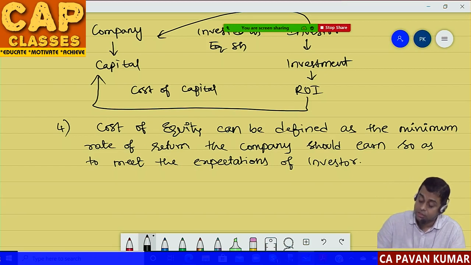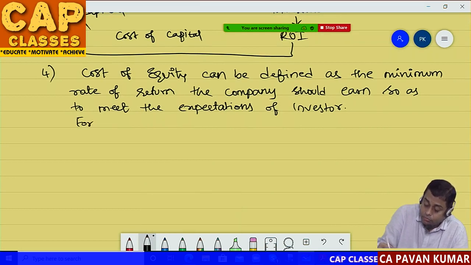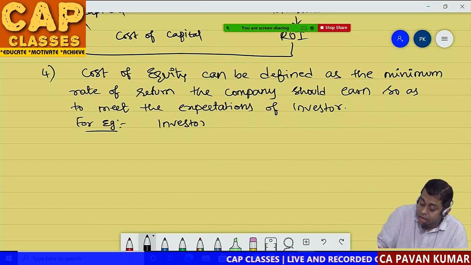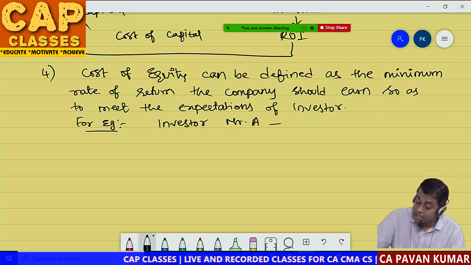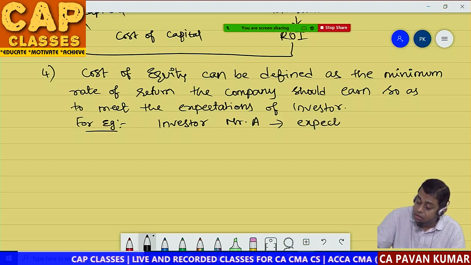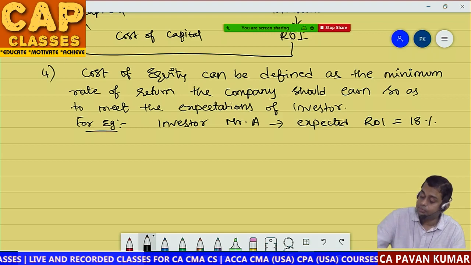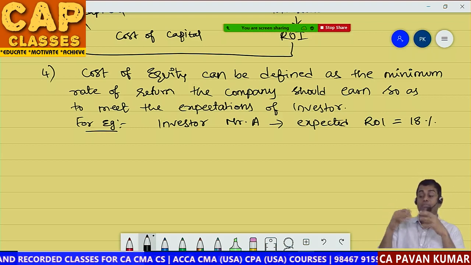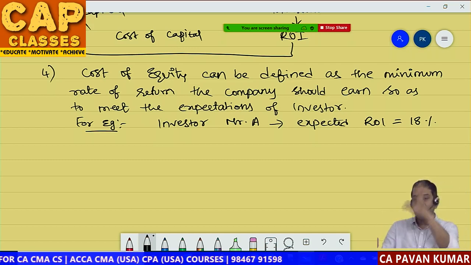That means, imagine for example, there is one investor, Mr. A. His expected ROI is 18%. So with an expectation that he will earn 18% from this share, he invested money in a company.